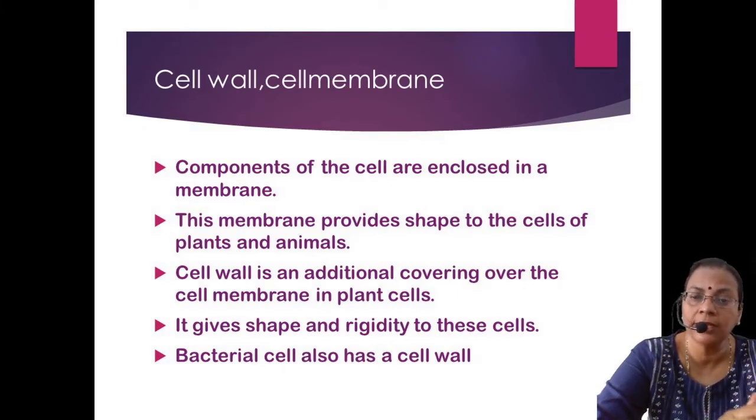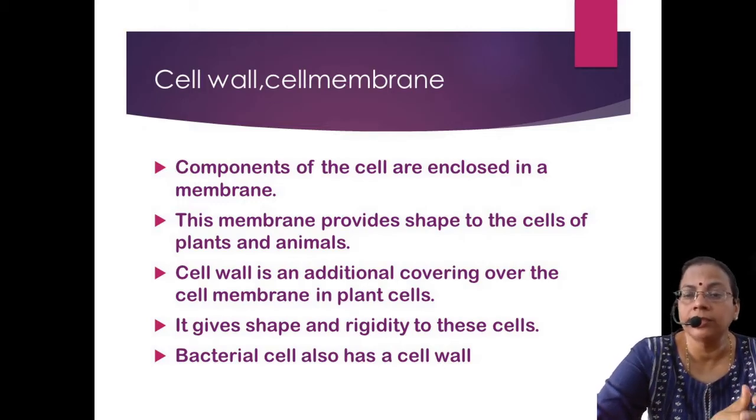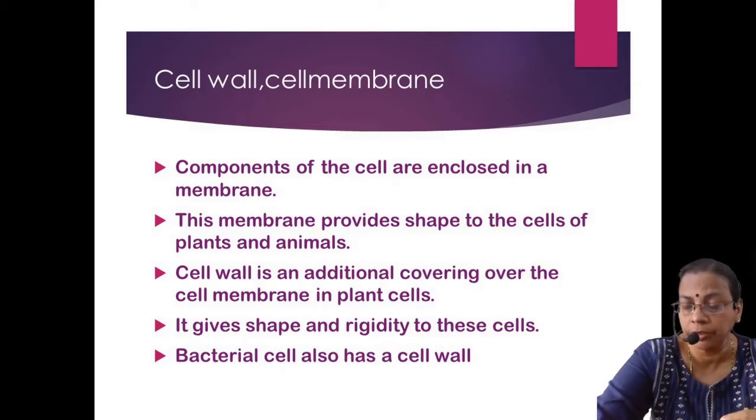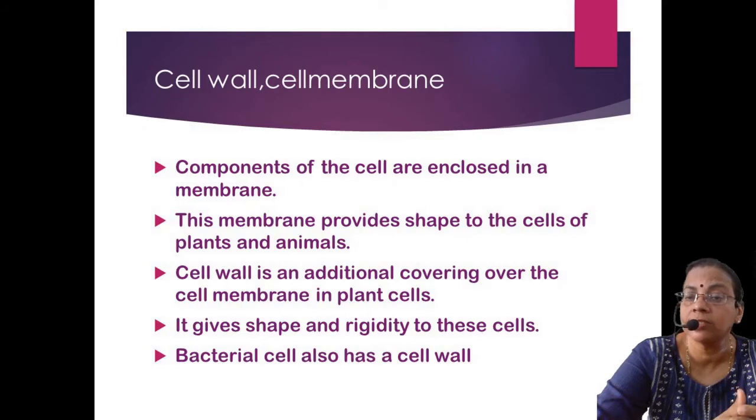In plant cells as well as animal cells, there is a cell membrane which acts as the boundary. It gives shape and rigidity to the cells, and at the same time it allows certain substances into the cell as well as certain substances out of the cell.